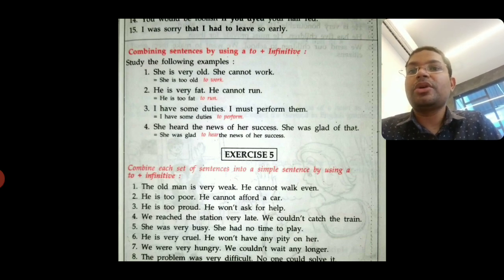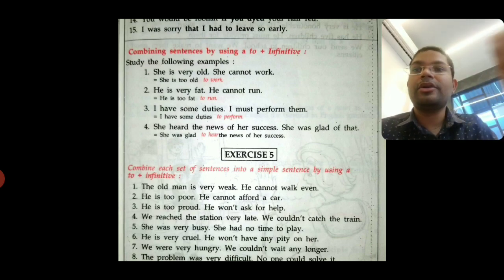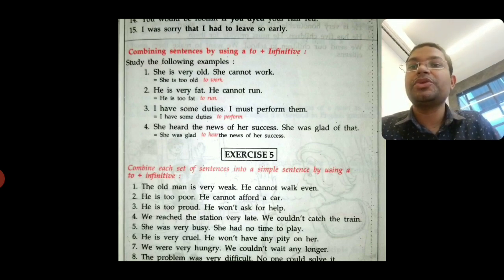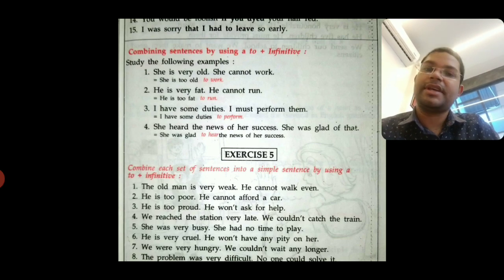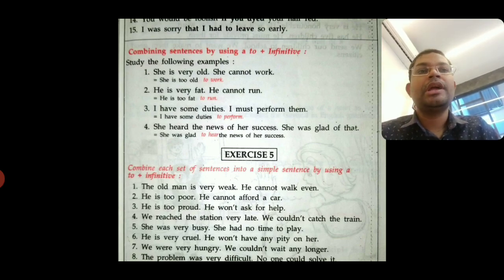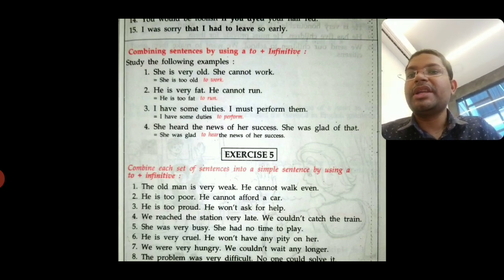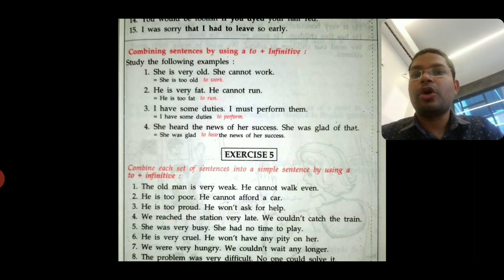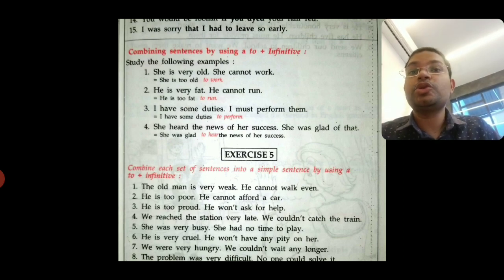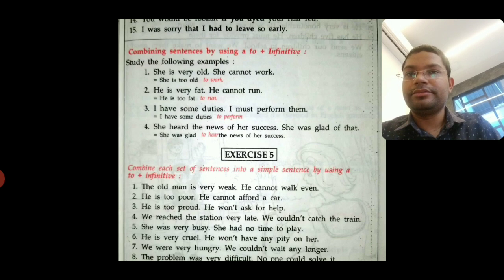She heard the news of her success. She was glad of that. She was glad to hear the news of her success. You can write it like that. Now the exercise: the old man is very weak. He cannot walk even. The old man is too weak to walk.